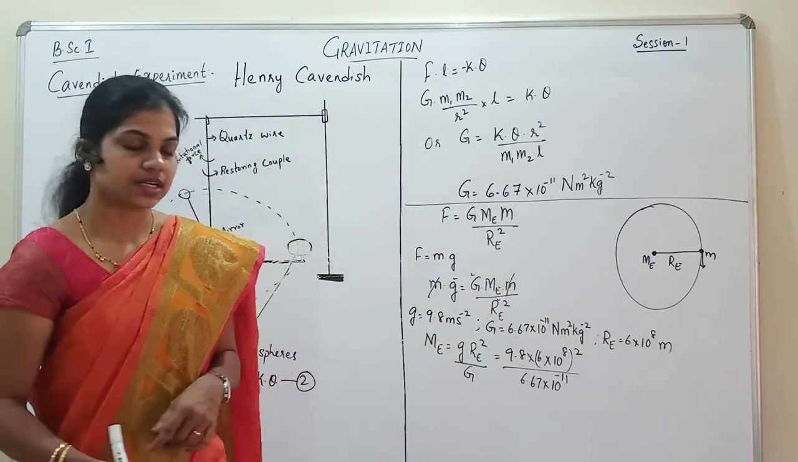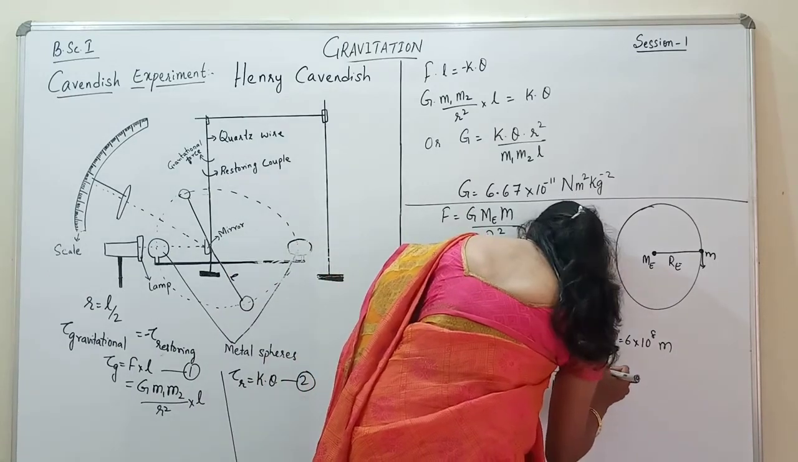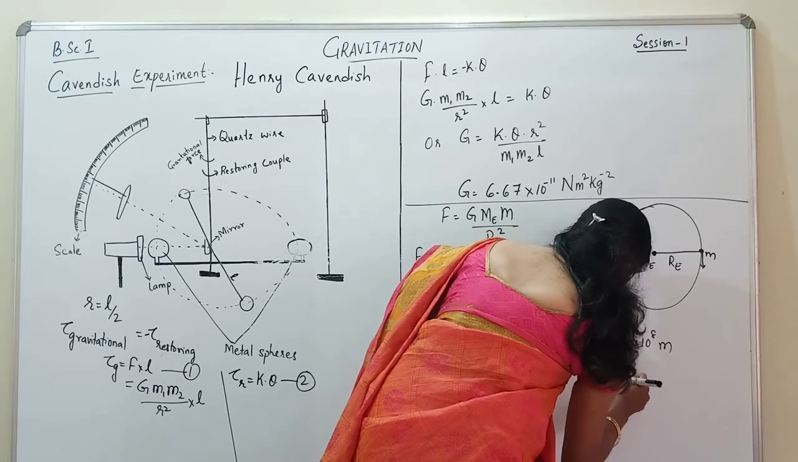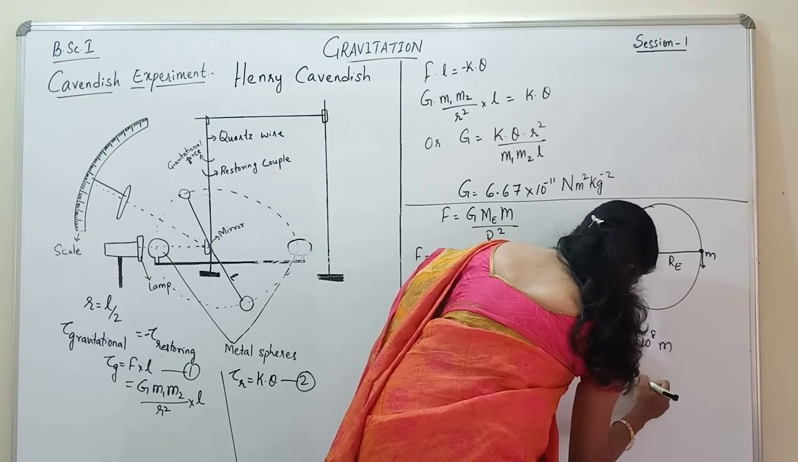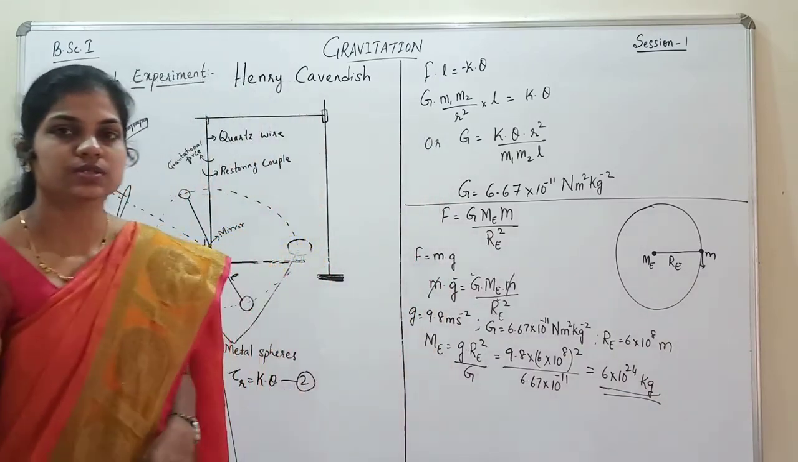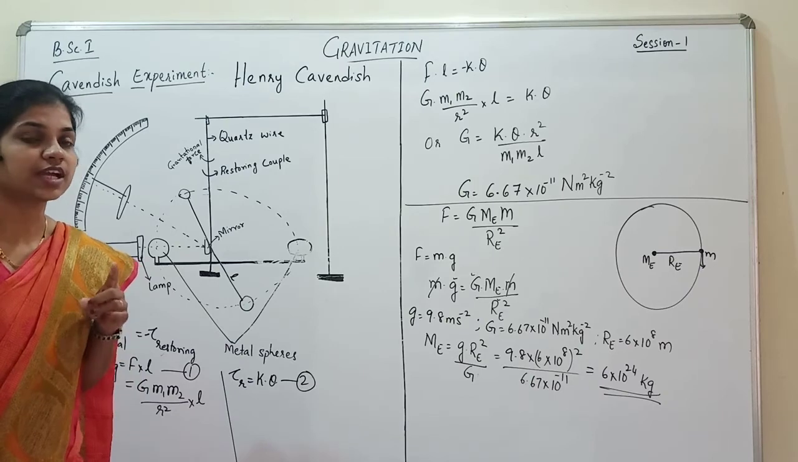So when we calculate this, we get the value of the mass of the earth to be 6 into 10 raised to 24 kg. So this is the mass of the earth.